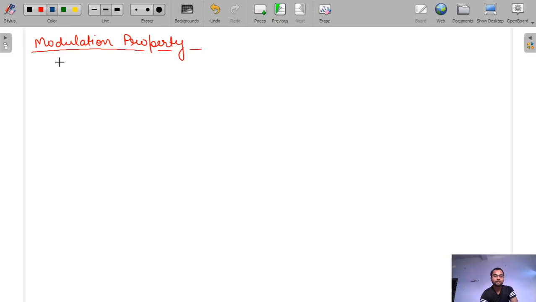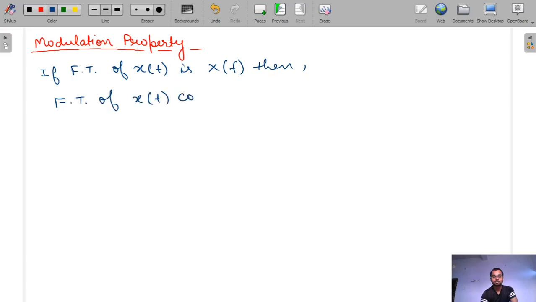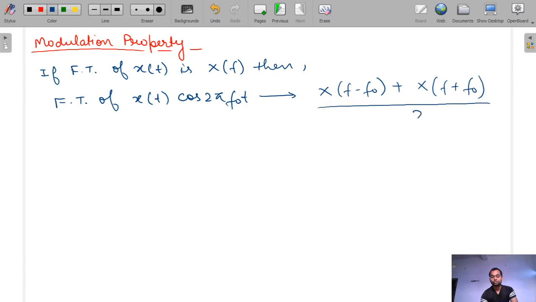So the modulation property is defined as: if the Fourier transform of x(t) is X(f), then the Fourier transform of x(t) cos 2 pi f naught t is given as [X(f minus f naught) plus X(f plus f naught)] divided by 2.